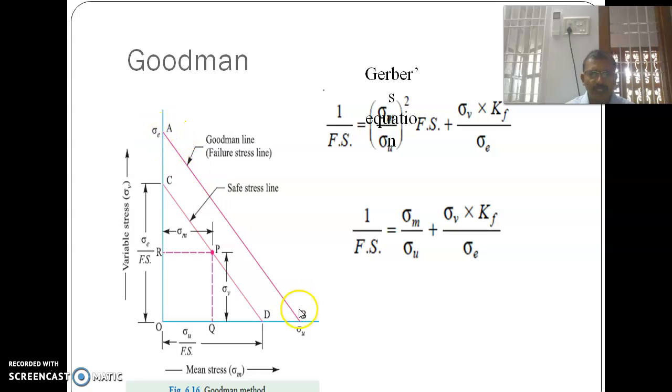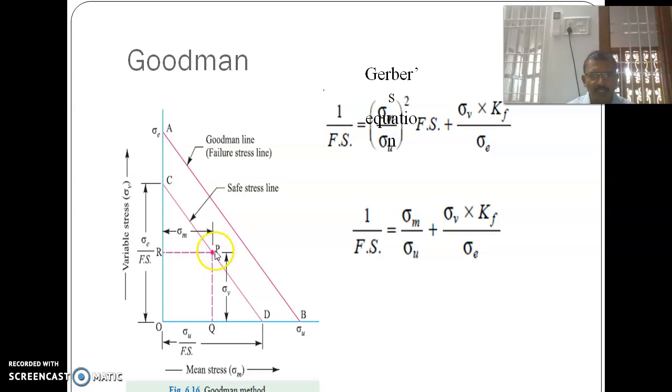They are joined by a straight line. Sigma u divided by the factor of safety gives point D, and sigma e or sigma minus 1, the fatigue stress, divided by the factor of safety gives point C. C and D are joined together.